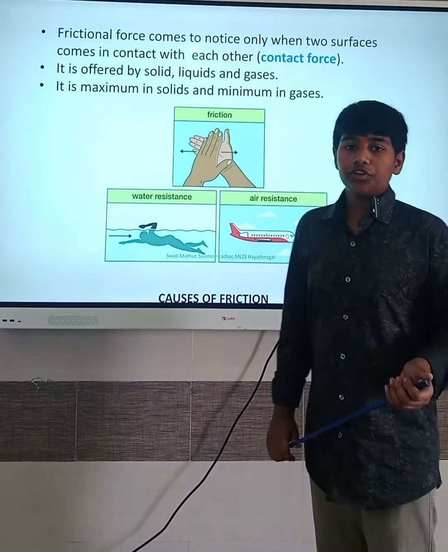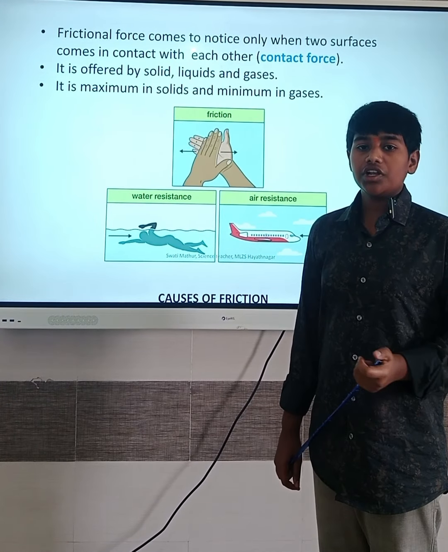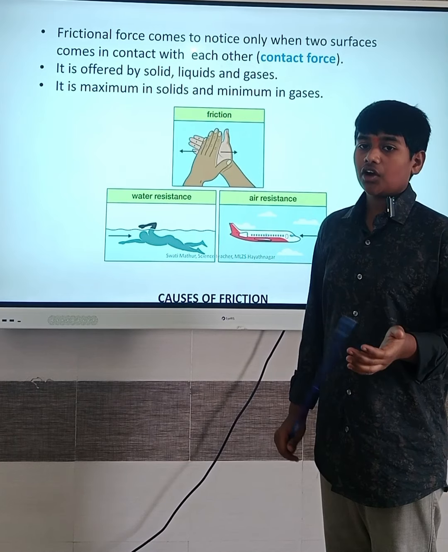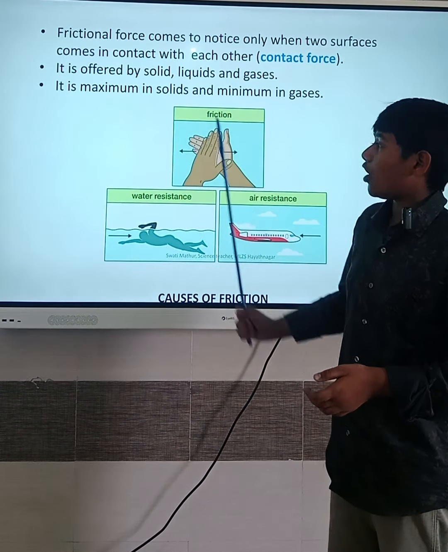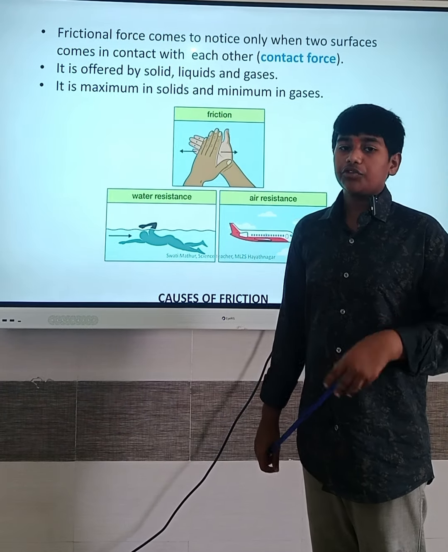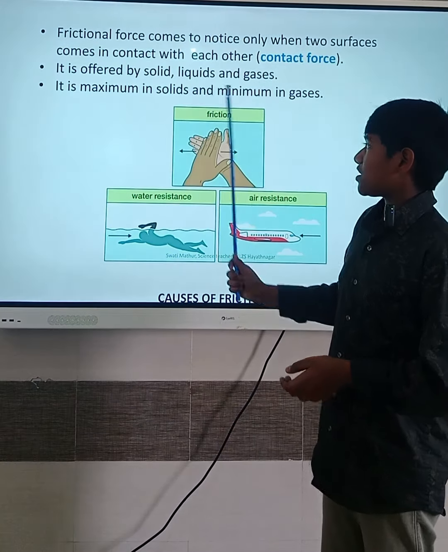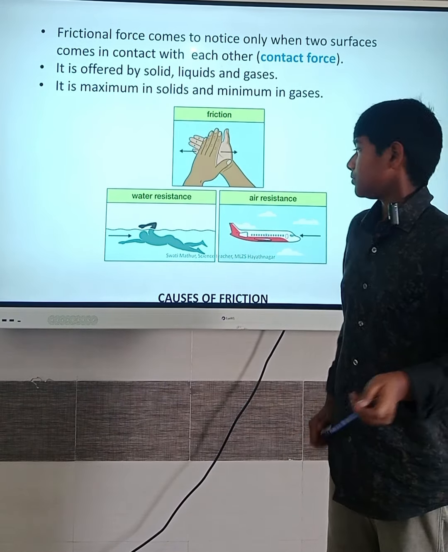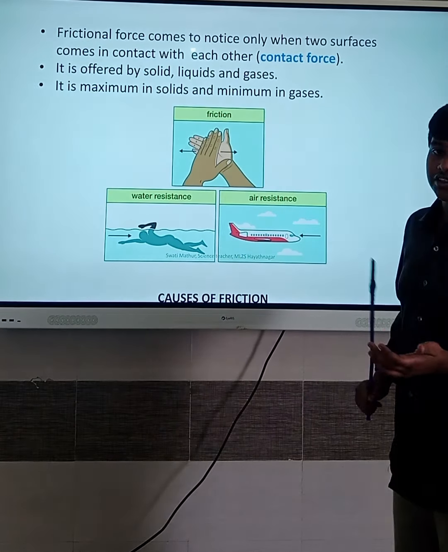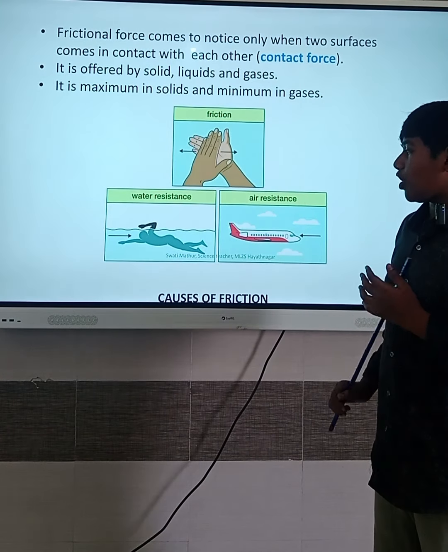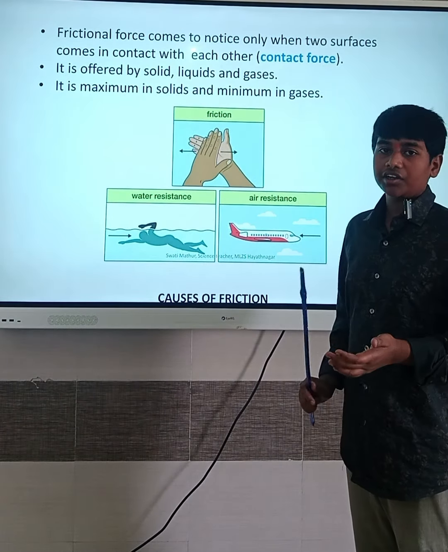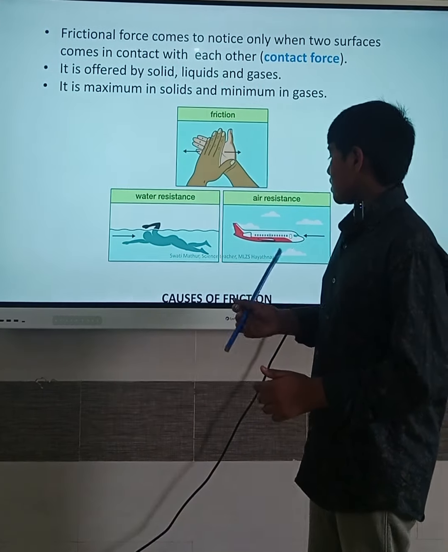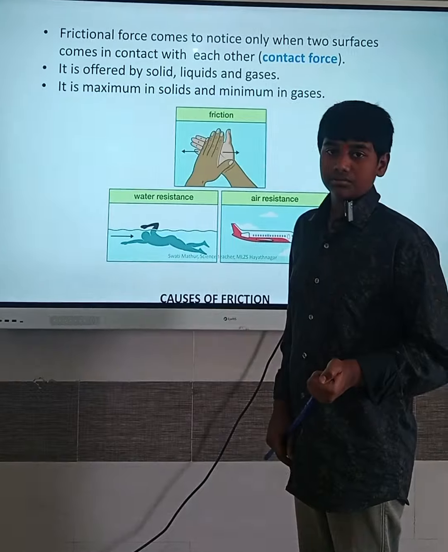Frictional force comes to notice only when two surfaces come in contact with each other. It is a contact force. It is offered by solids, liquids and gases. It is maximum in solids and minimum in gases. When we rub our hands, we get solid friction. Body and water in contact, we get fluid friction. When the airplane is in the air, we get wind friction.